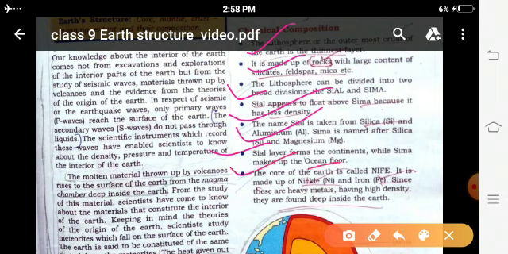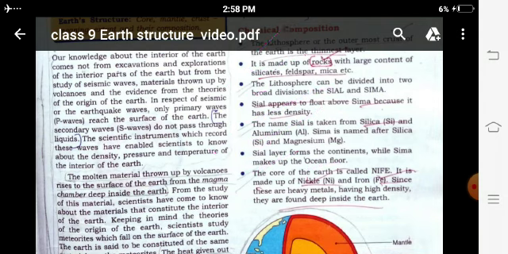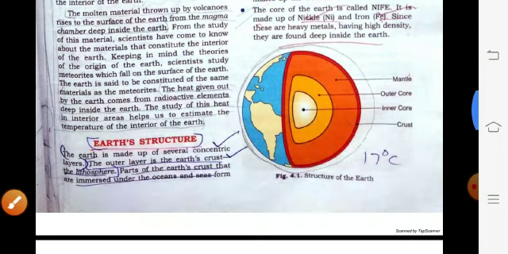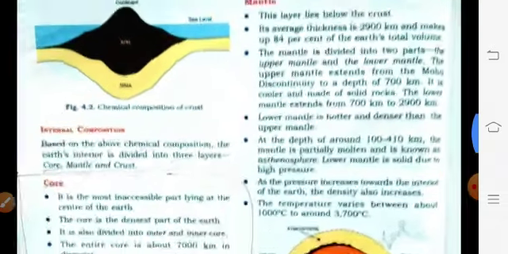The core of the earth is called the Nife. It is made up of nickel and iron. Now it is the diagram of the structure of the earth. So you have to find the earth is divided into the crust, mantle and core. Now internal composition. Based on the above chemical composition, the earth interior is divided into three layers: core, mantle and crust.